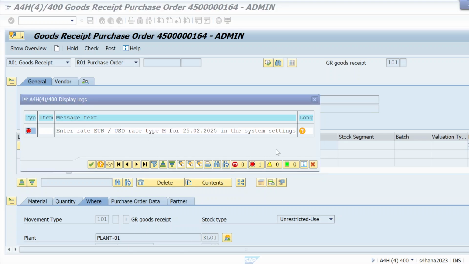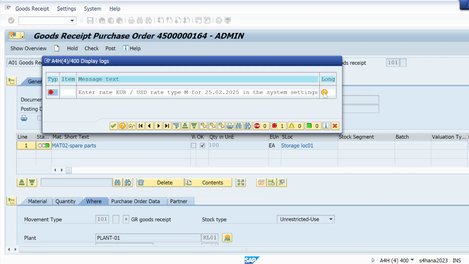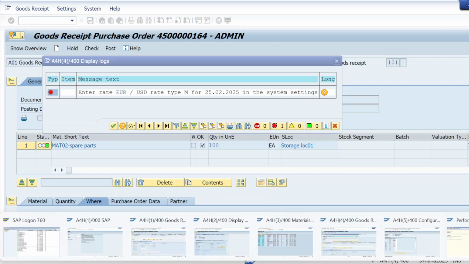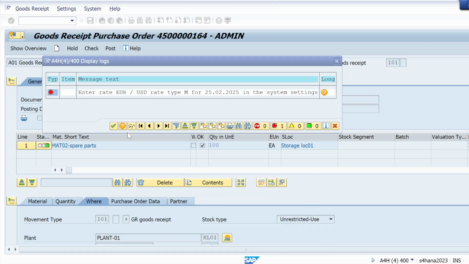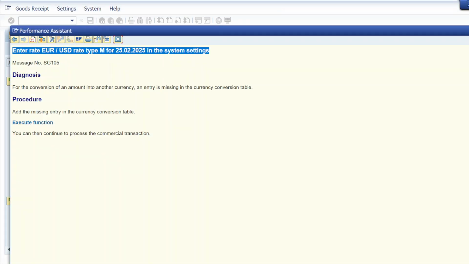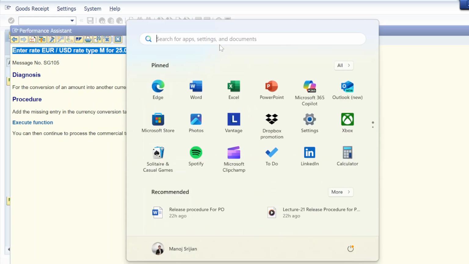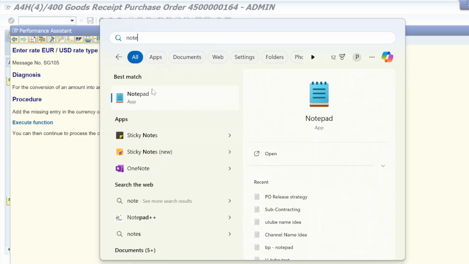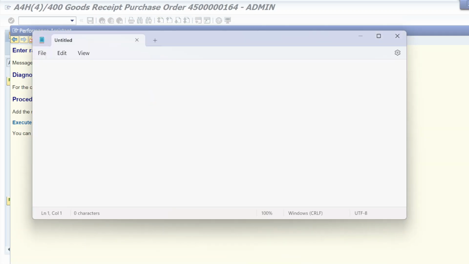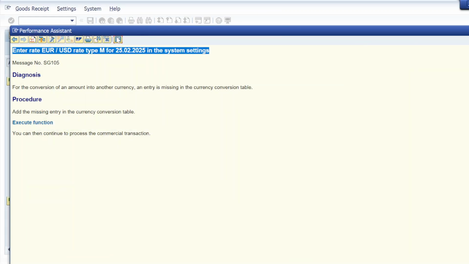So let me do one thing. Just open this. So here it is. Let me copy this to notepad and let me try to fix it. Meanwhile, it's a FICO side error, but we will do that because here we don't have any FICO consultant to resolve that. We have to resolve it on our own, otherwise we will not be able to proceed further. Okay, so let me try to resolve that.